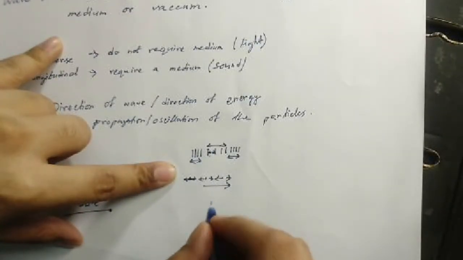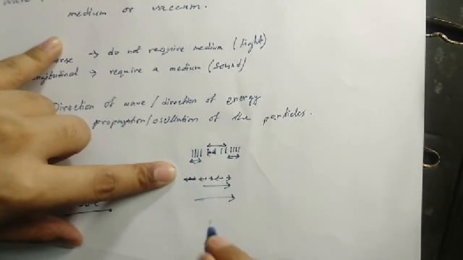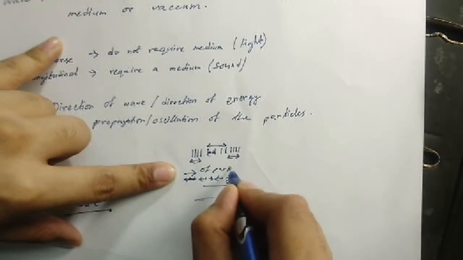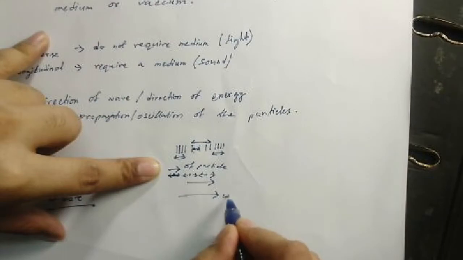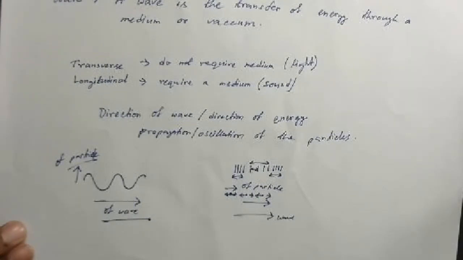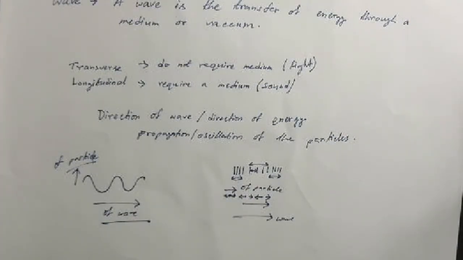For this, the direction of movement of energy and the direction of oscillation of particle are parallel. So, for transverse wave, the direction of oscillation of the particle is perpendicular to the direction of the motion of the wave. For a longitudinal wave, the direction of motion of the particles is parallel to the direction of motion of the wave. Is this clear? This is what we understand by basic waves.